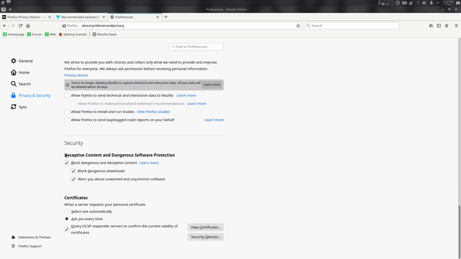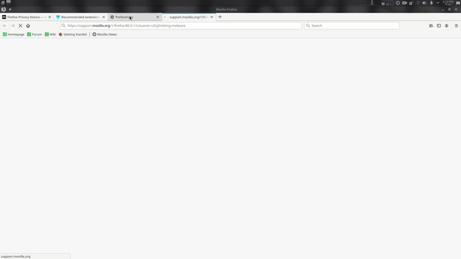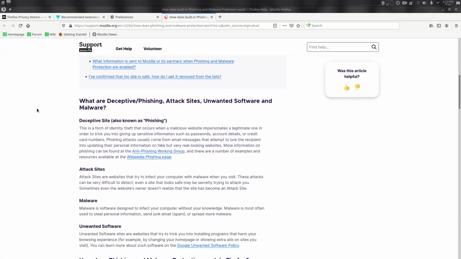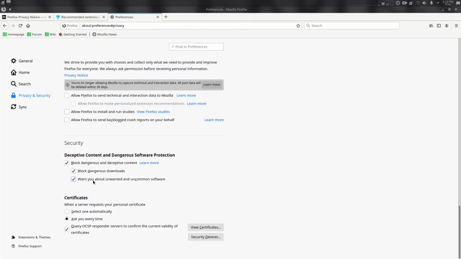Okay, security, now it might seem like it's a good thing to keep these on, but this is actually also a data collection tool. It sends your data to Google and scans it for malware, but we don't want that. We want our privacy. Turn this off.